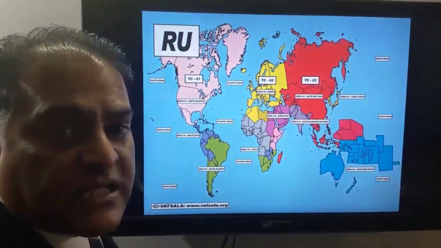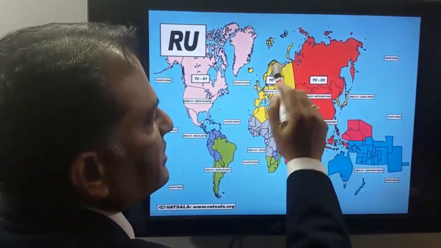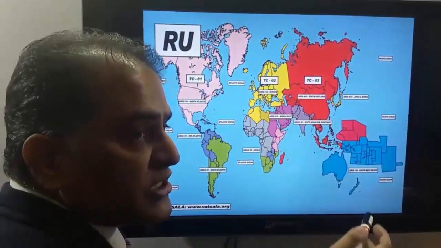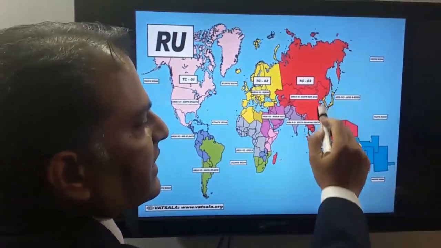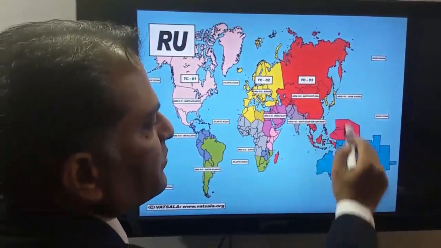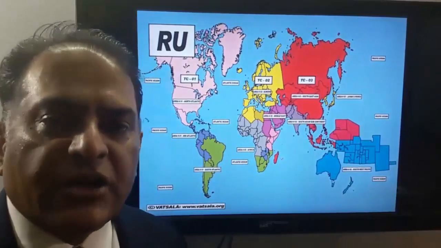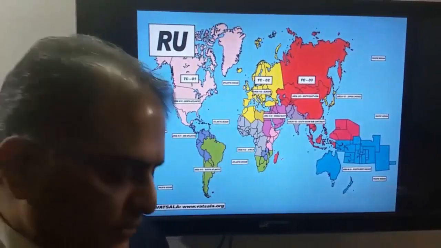And third condition says rest of all the cities should be in the area 3. Means your journey is starting from Moscow or St. Petersburg. Very next point should be in the Japan, Korea, and rest of all the cities should be in the area 3. Now we'll understand this RU global indicator through these examples.